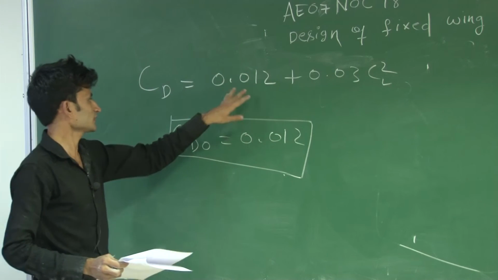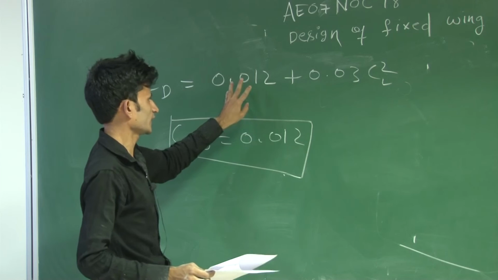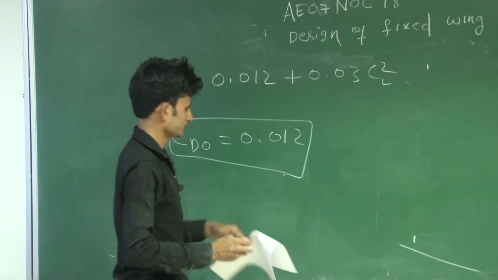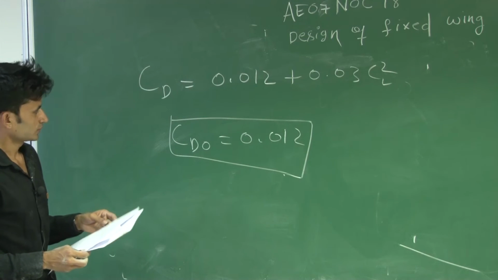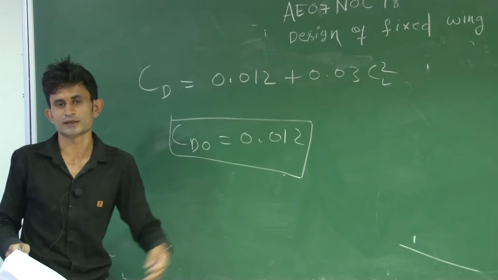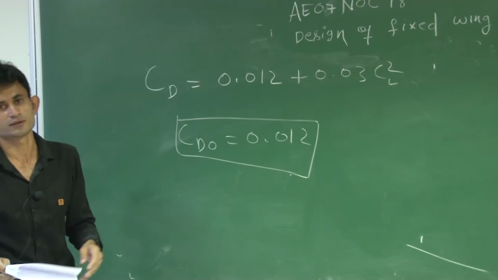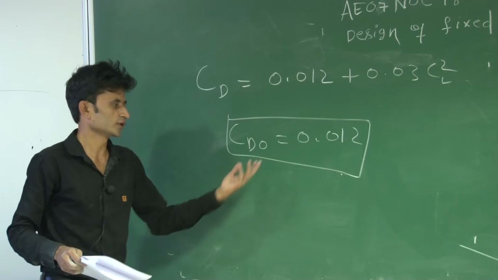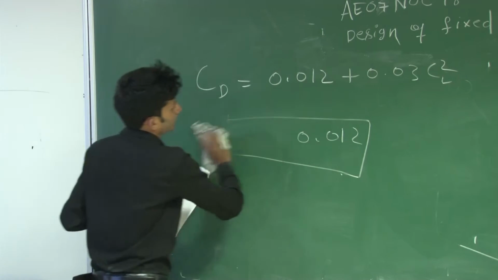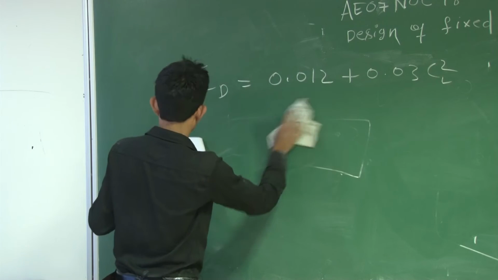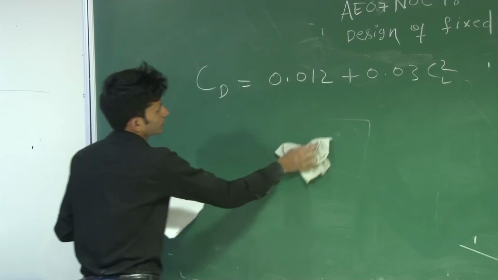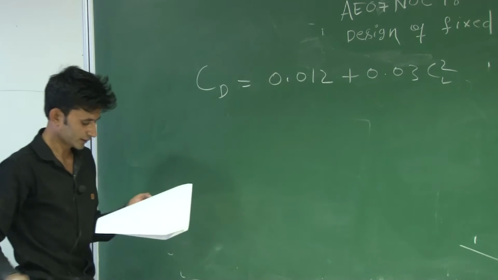So during the flight, this will change when you deploy the landing gear or flap, and this is a lift dependent thing. Suppose the aircraft is flying with a given CD naught and suddenly you deploy the landing gear or flap, then this value CD naught will change, and sir already explained that to you. So the 6th question was very straightforward. By seeing the question itself, you can answer this.